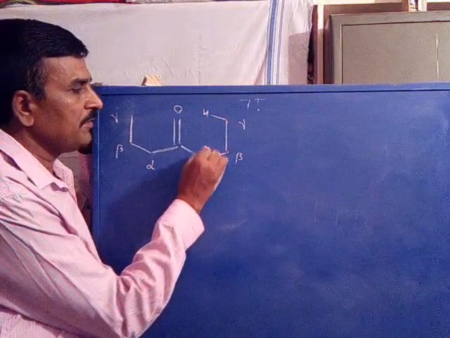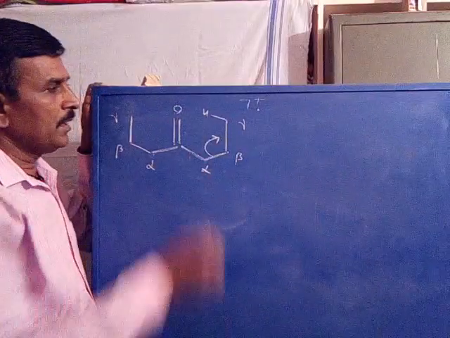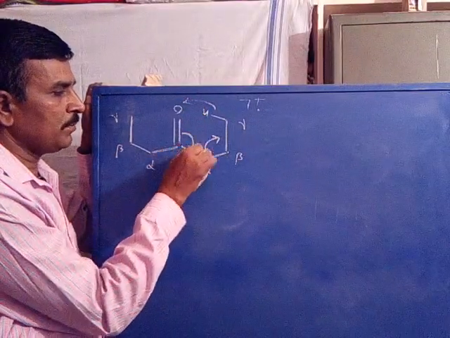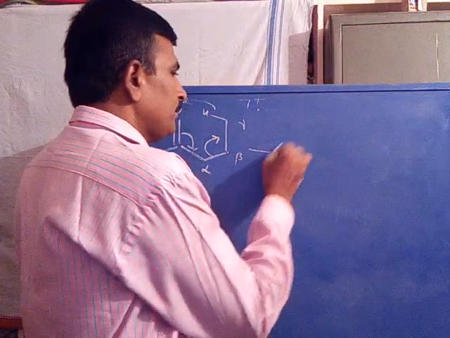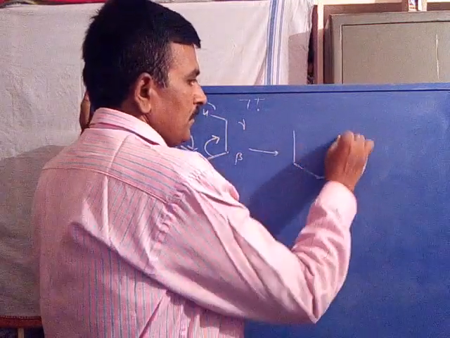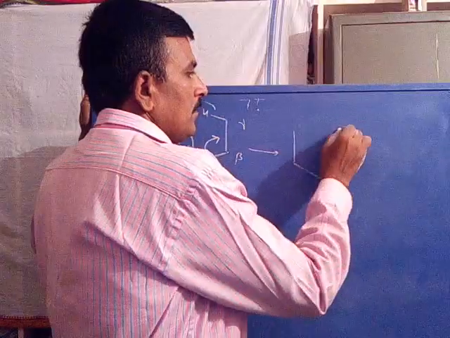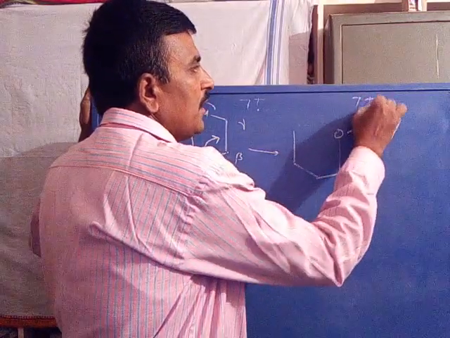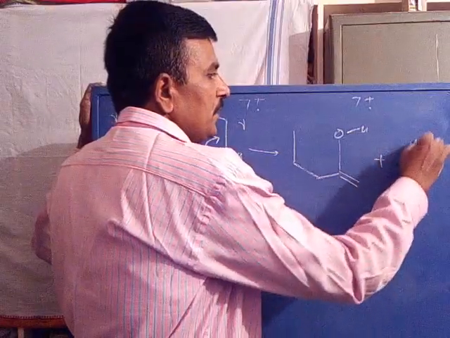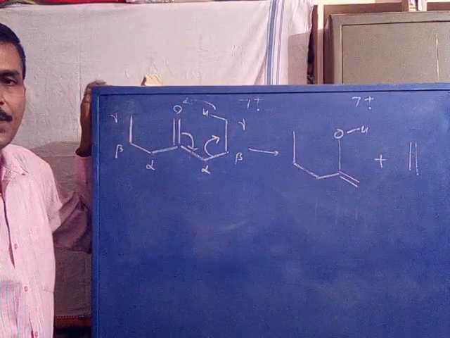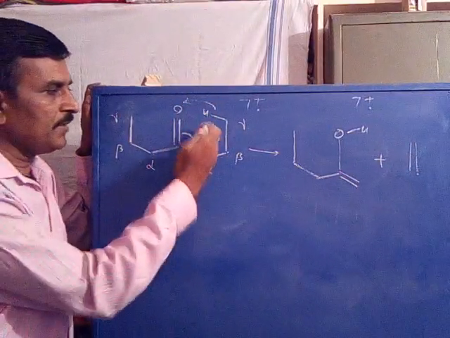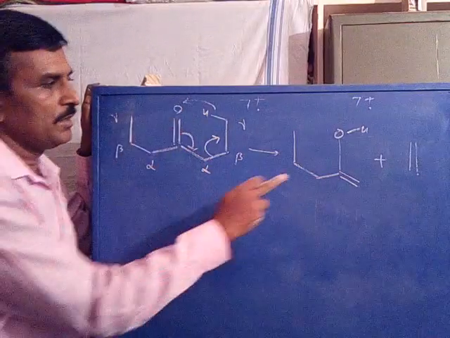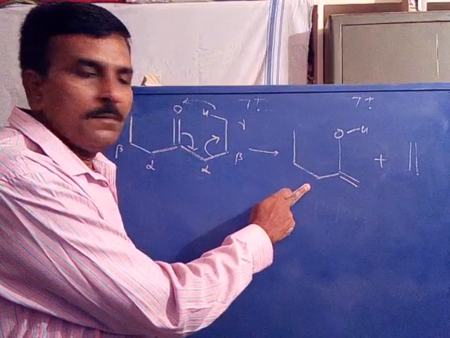First, cleavage of the beta bond, transfer of gamma hydrogen, this bond gets polarized to give this ion radical by the loss of neutral ethylene. When we cleave here, this becomes C double bond C, this becomes OH. So this is the McLafferty ion.